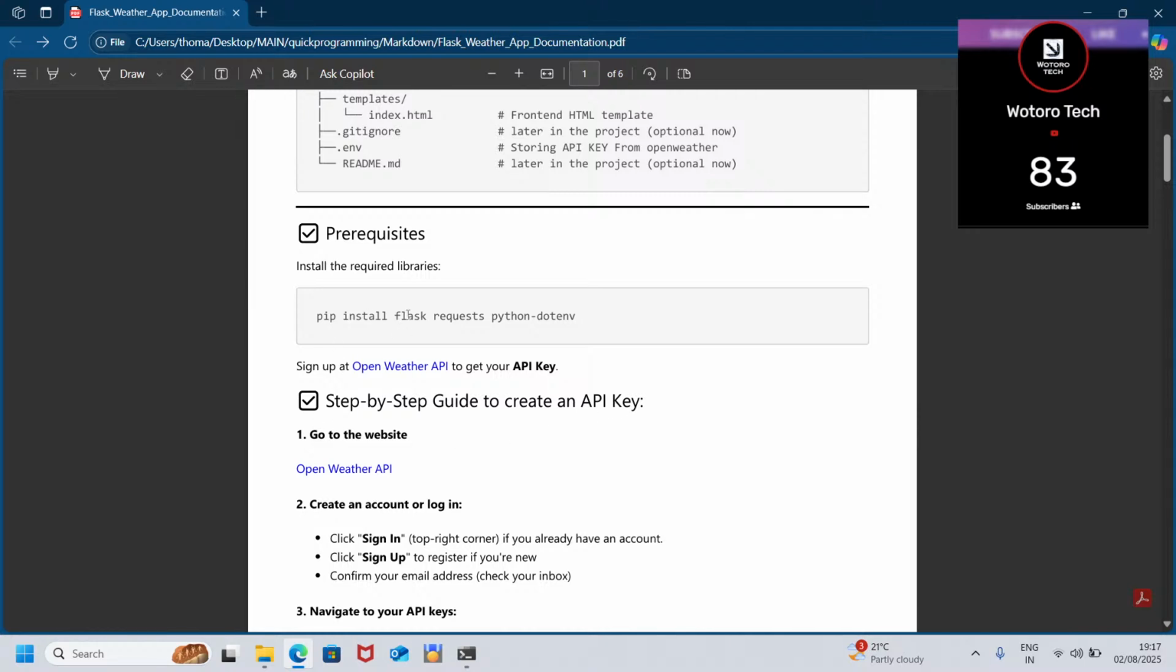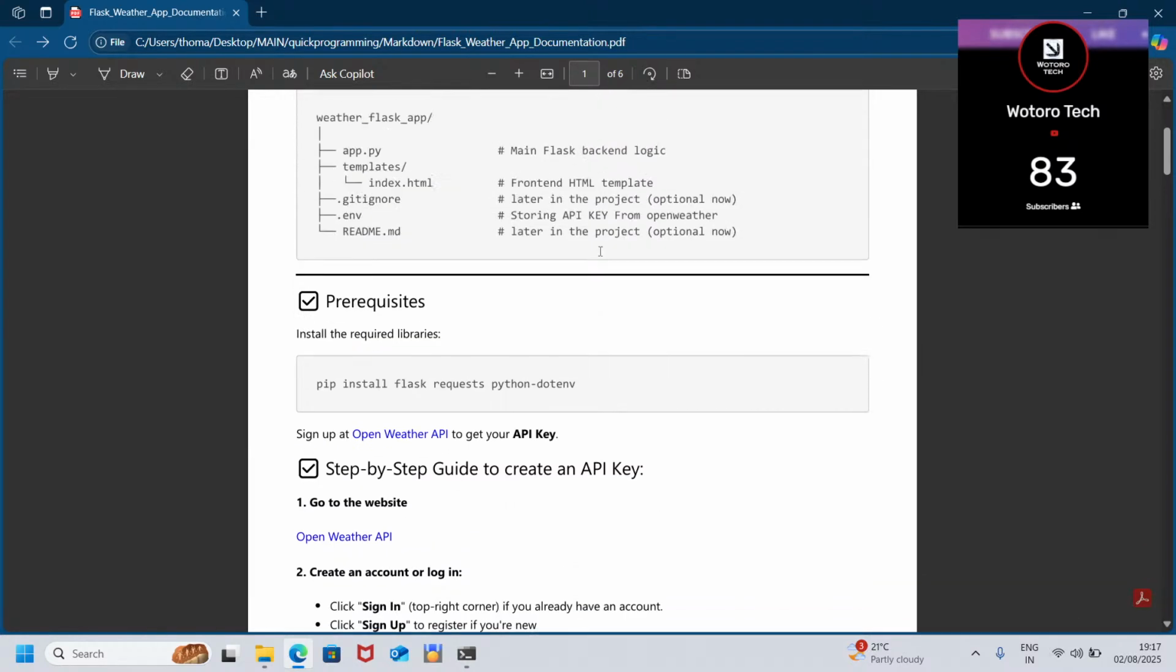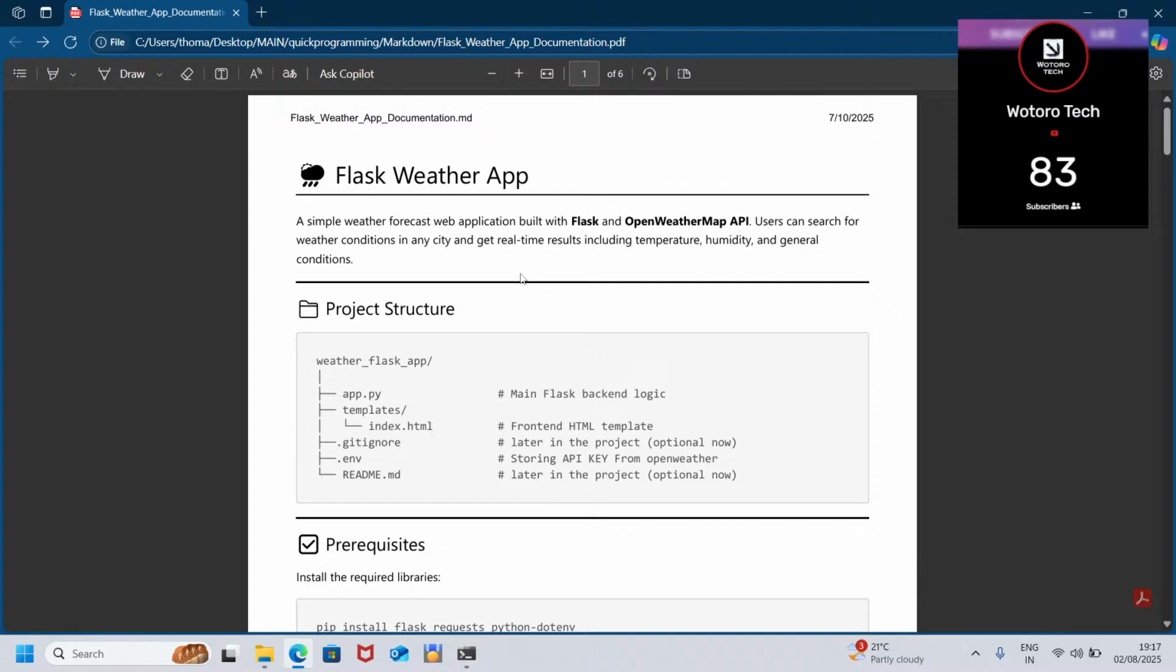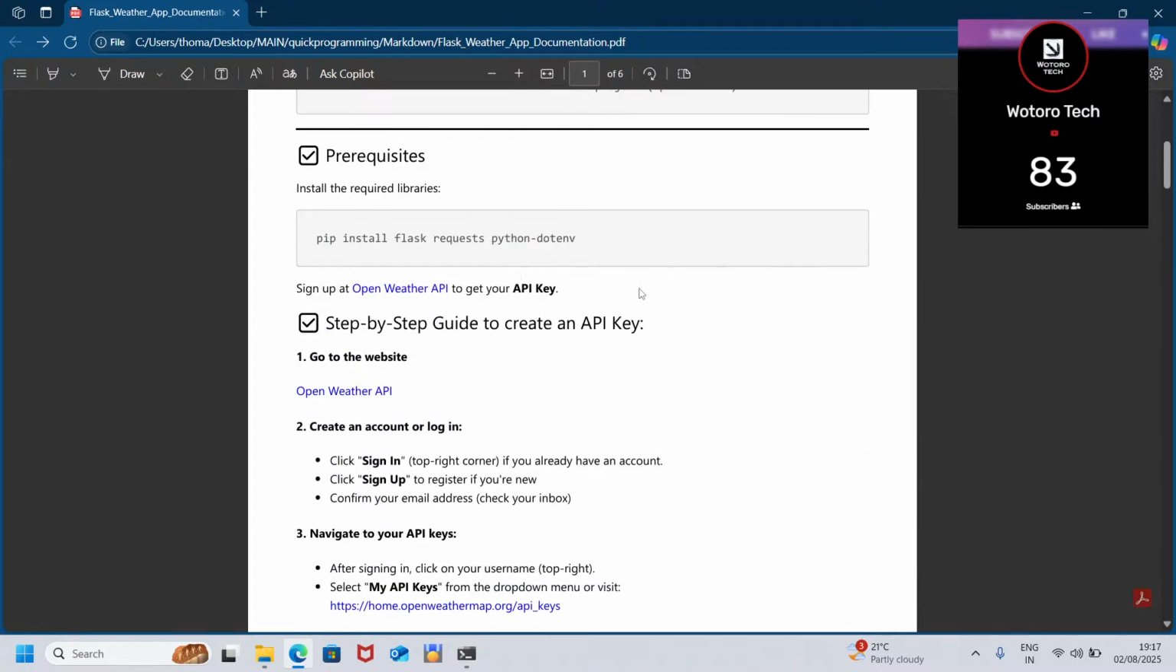So we shall be having Flask, that is the backend framework. Then we have requests. We are going to be using requests to validate users' inputs. Then we have python-dotenv. This is what we are going to use to get our API key from the .env file. Then with that, we have completed the brief introduction of how our project is going to be.